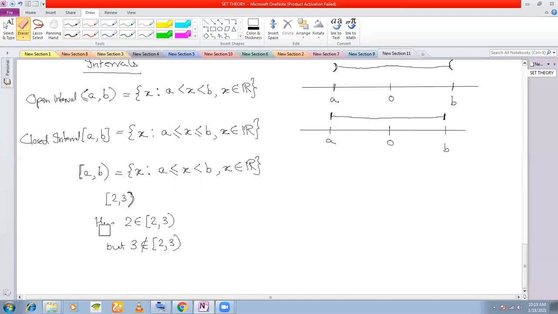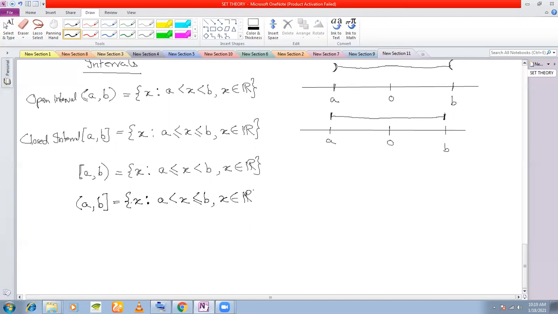These are called half open intervals. Okay. You don't need to know half open and half closed, but just remember open and closed. Okay. And similarly, you can have another one. You can have it this way also. In this case, what is this set? Again, an infinite set. X such that only B will be inclusive. Okay. So this is your interval.